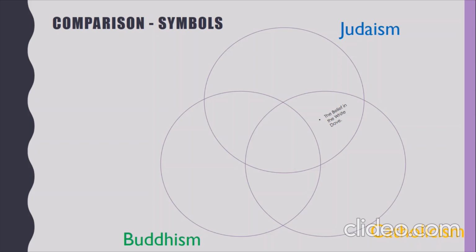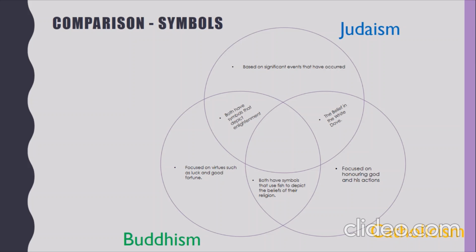The relation between Buddhism and Judaism is that they both have symbols that depict enlightenment. In regards to the relation between Buddhism and Catholicism, they both have symbols that use fish to depict the beliefs of the religion. However, Catholicism is unique because their symbols are focused on honouring God and his actions. Buddhist symbols are focused on virtues such as luck and good fortune, and Jewish symbols are based on significant events that have occurred. Lastly, all of these religions share the relation in that the symbols are used to symbolise not just small aspects, but significant aspects of the religion.